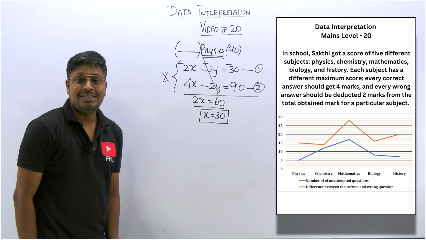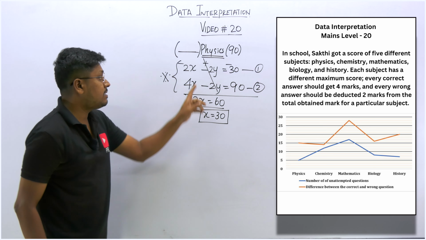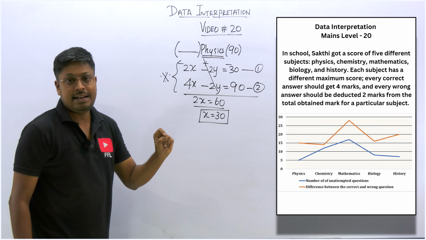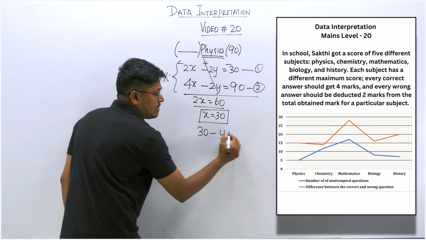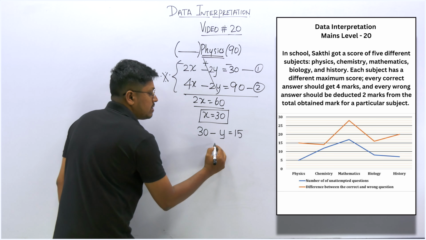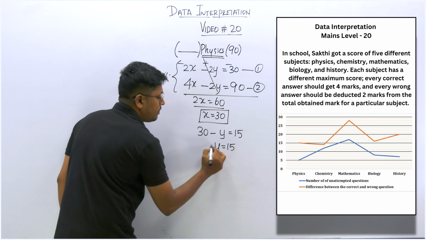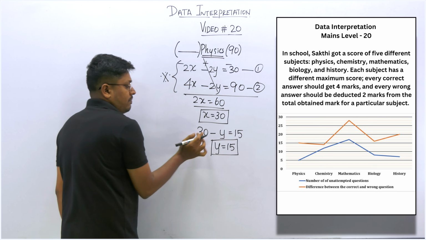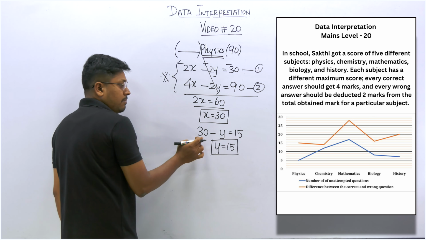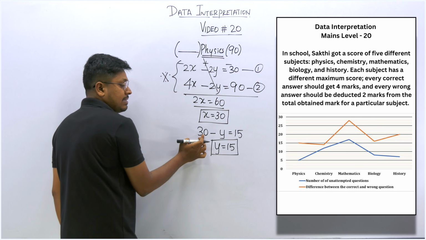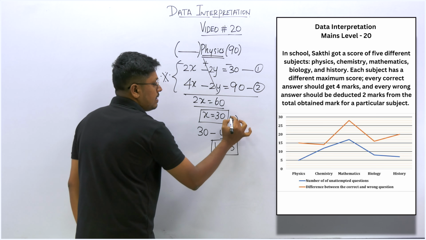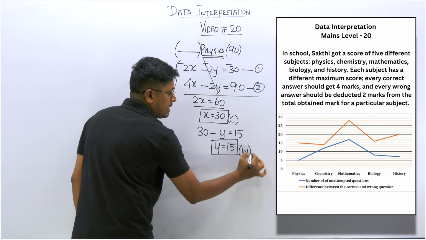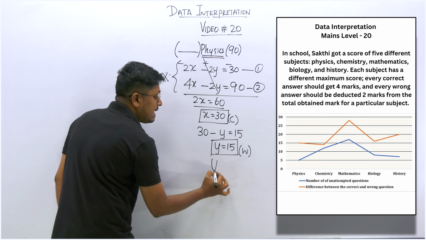So what we found is the value of x, the correctly answered questions, because we considered x as correctly answered questions. The correctly answered questions minus the wrongly answered questions is the difference, which is 15. So now we find y is equal to 15, because we know the correctly answered is 30, by substituting x into the first equation. So now we got the wrongly answered is 15. So the correct answer count is 30, the wrongly answered is 15. What about unattempted?